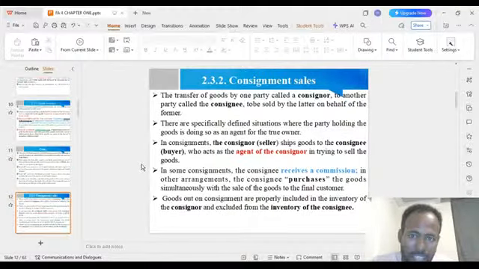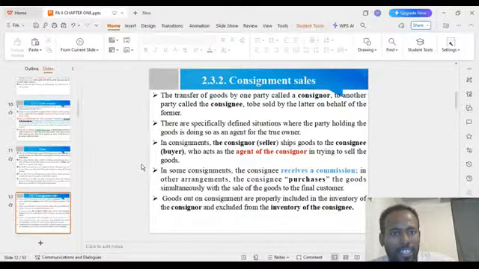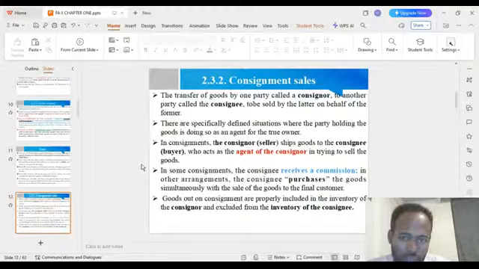The other one is consignment sales. That means the transfer of goods by one party. One party transfers the goods. He is known